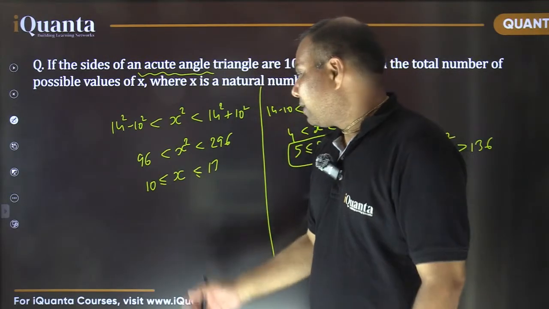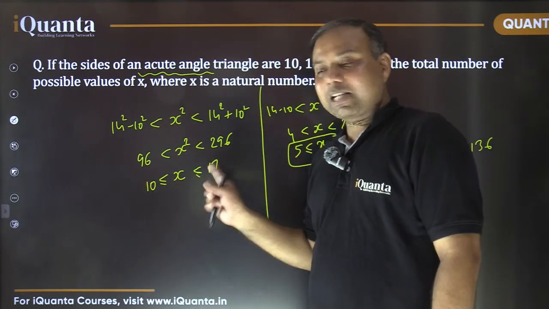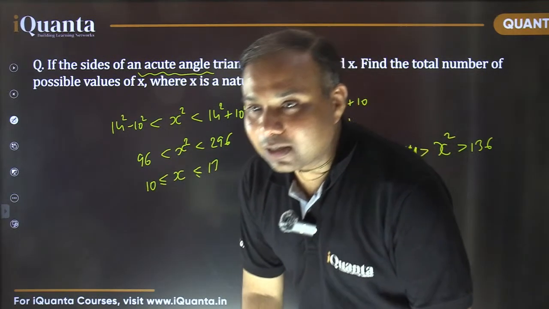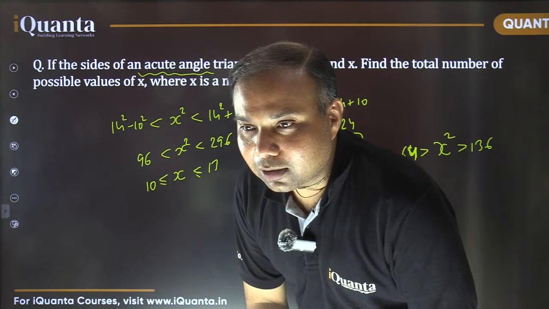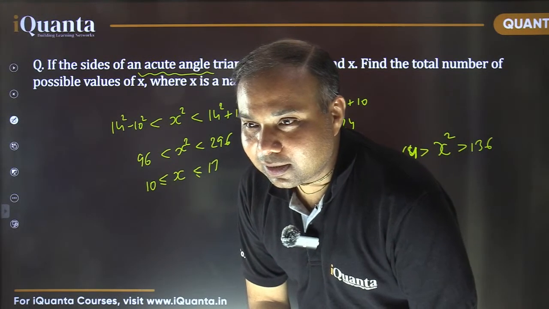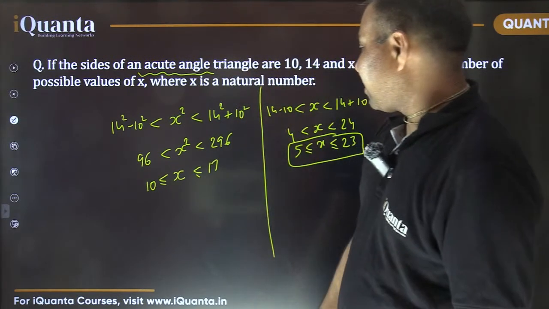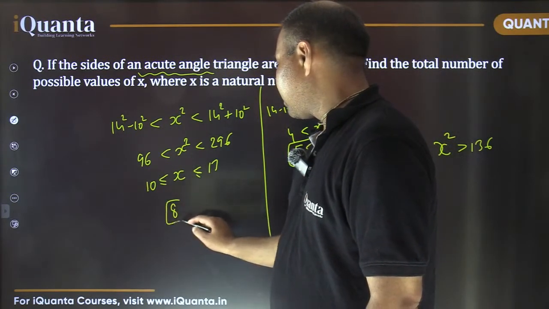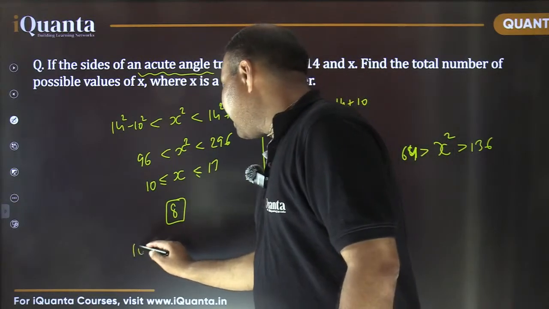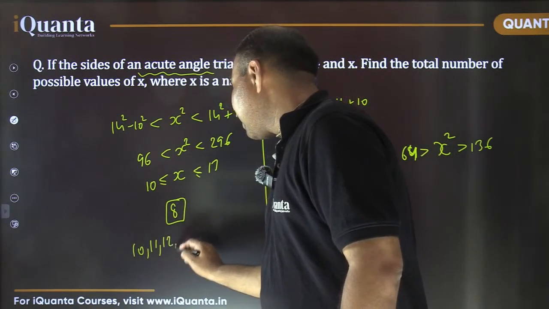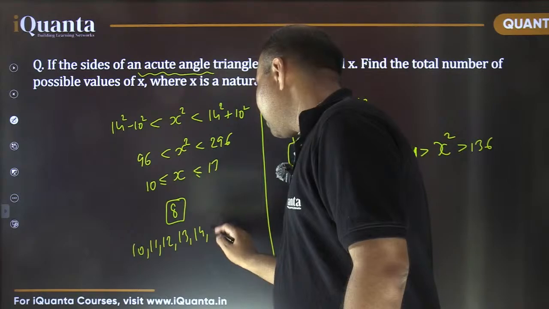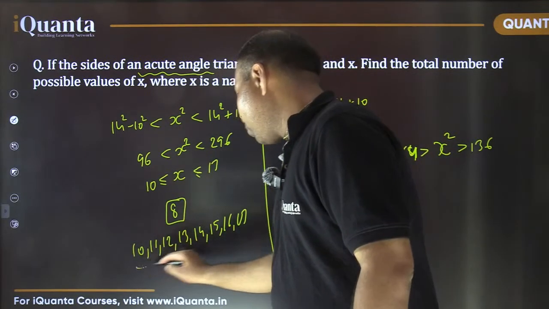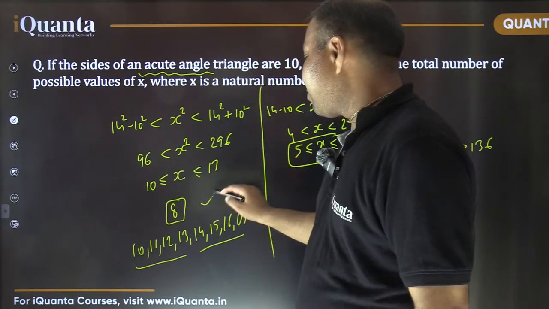Again, as we did earlier, from 1 to 17, these are 17 values. Leave out the 9 earlier ones. 17 minus 9 is 8. 8 is the right answer. What are those 8 values? 10, 11, 12, 13, 14, 15, 16, 17. So 4 values here, 4 values here. Total 8 values are possible.